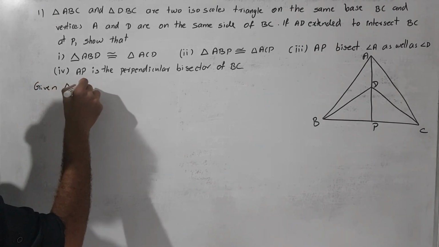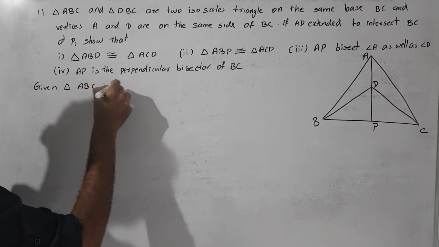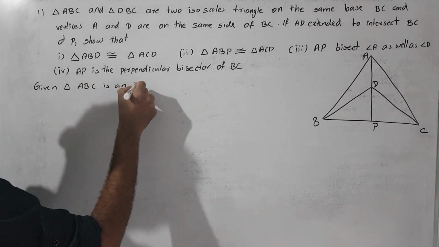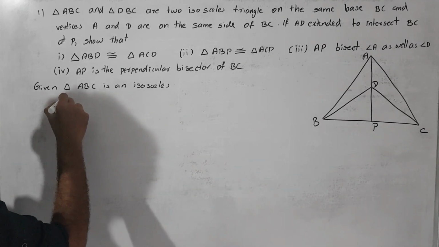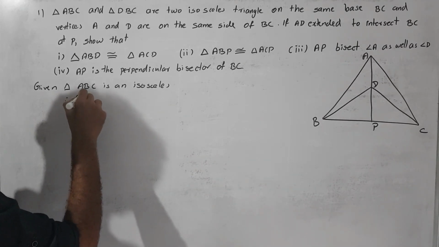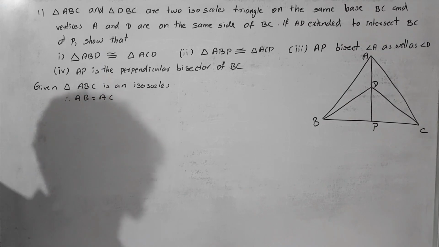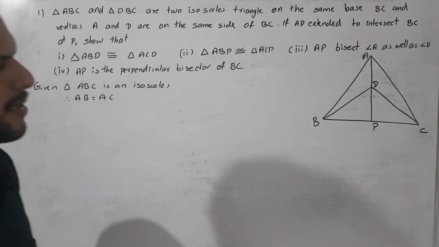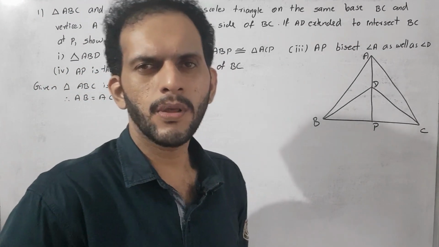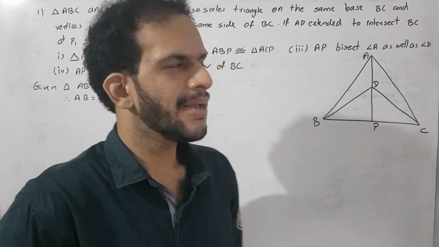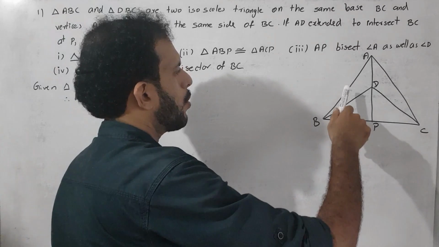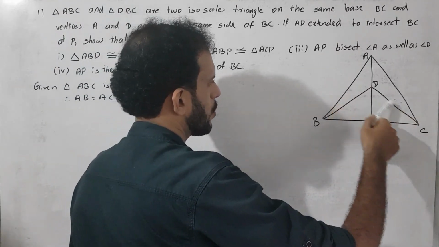Triangle ABC is an isosceles triangle. That it is isosceles is very clear: AB is equal to AC. Then we know the property of an isosceles triangle. In the case of an isosceles triangle, the angles opposite to equal sides are also equal.